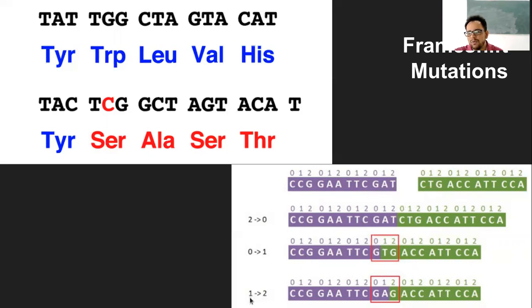Similarly, shifting of 1 to 2. So that will be this A to 2, that is G. So then it will become AGA, correct. So this will be the codon. If you look in triplets, it will be GA, and instead of T, it will be the next G. So that way, it depends on where the deletion is happening, and the protein which is being formed will change as well. So these are the addition and deletion types of frame shift mutation.